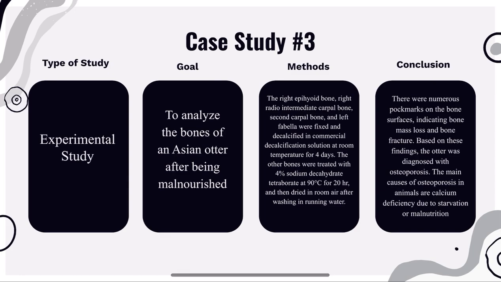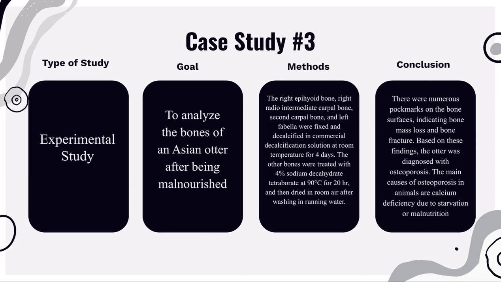And in the last case study, it was an experimental study, and the goal was to analyze the bones of an Asian otter after being malnourished. In this study, the right epiphyseal bone, the right radio-intermediate carpal bone, the second carpal bone, and the left fibula were fixed and decalcified in commercial decalcification solution at room temperature for 4 days.